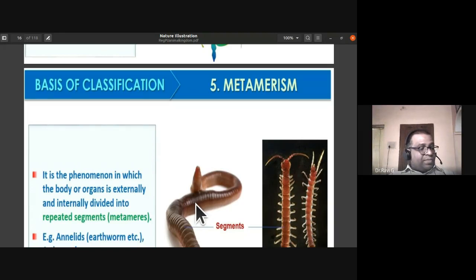So it is the phenomenon in which the body or organs are externally and internally divided into repeated segments.